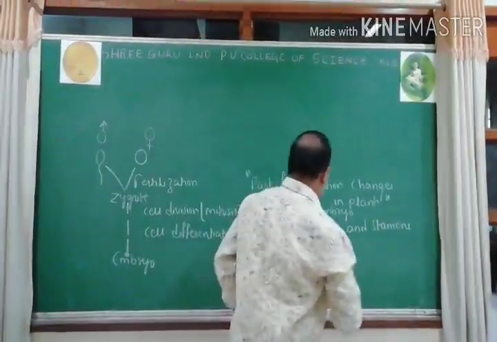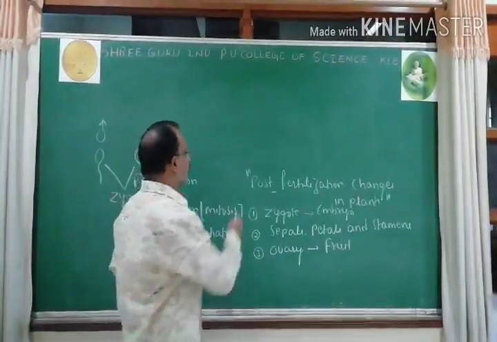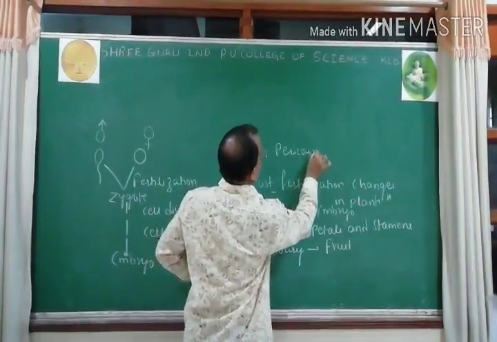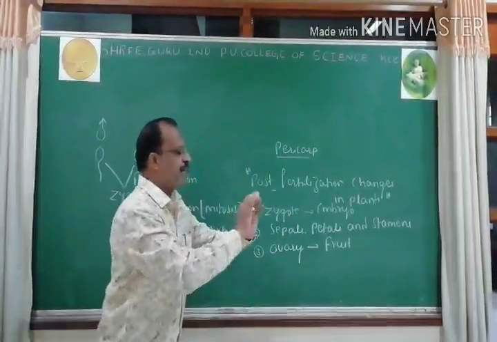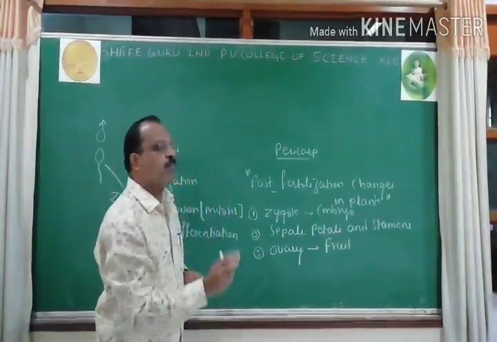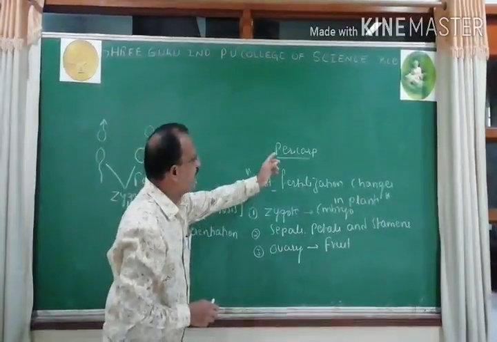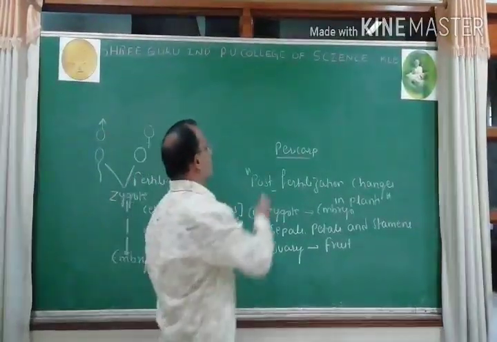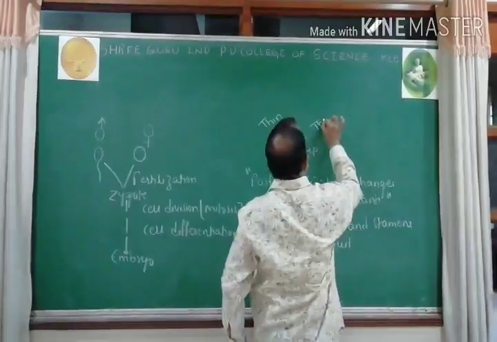Back to first year, I am expecting that you have remembered fruit is covered by a wall known as pericarp. The name pericarp is derived from Greek. Peri means surrounding, carpos means fruit. Outer cover of the fruit is called pericarp. It may be thin or it may be thick.